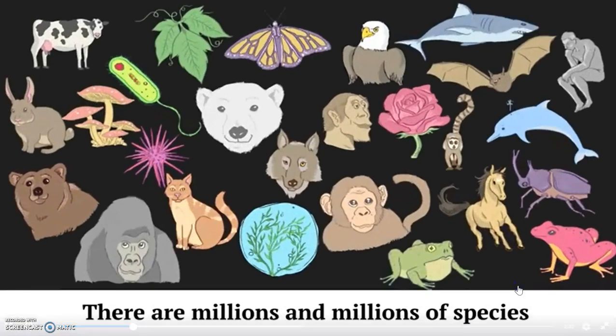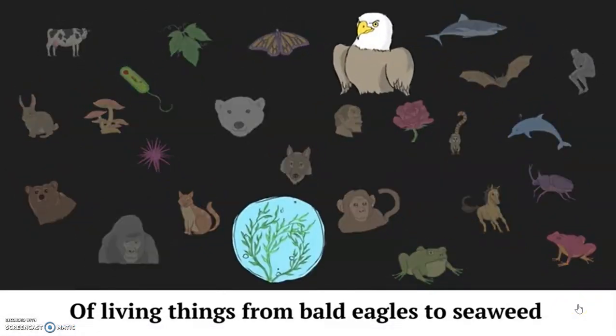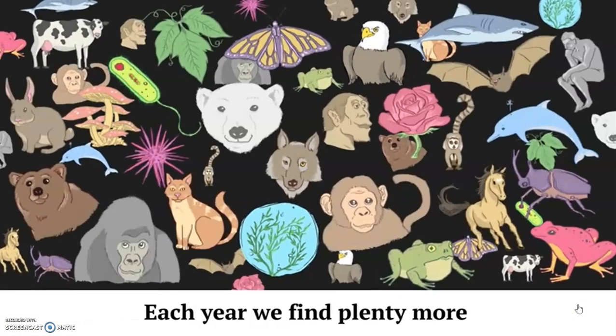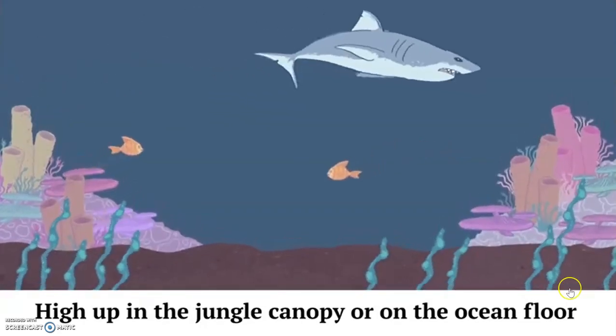There are millions and millions of species of living things, from bald eagles to seaweed. Each year we find plenty more. Oh, really? High up in the jungle canopy or on the ocean floor.